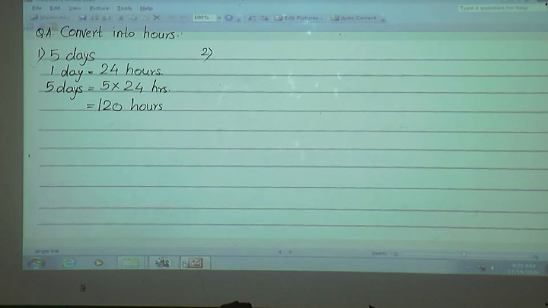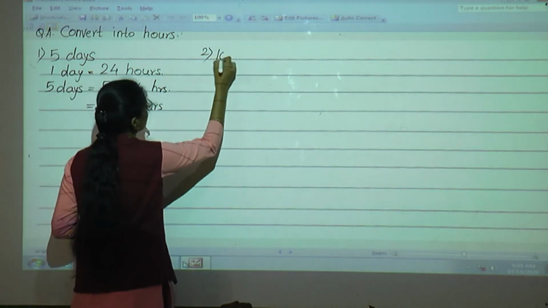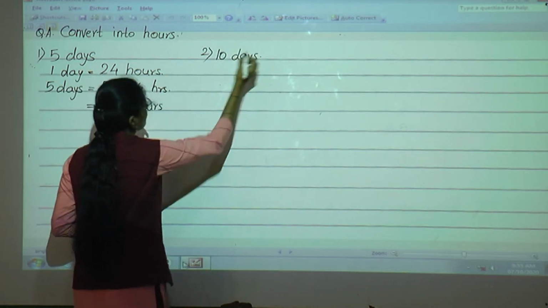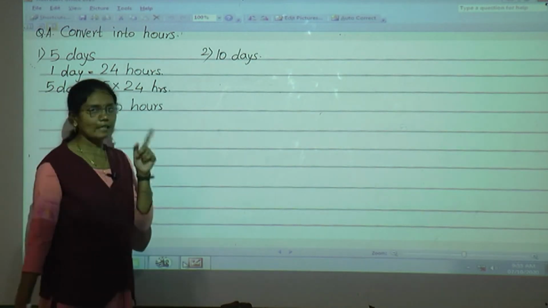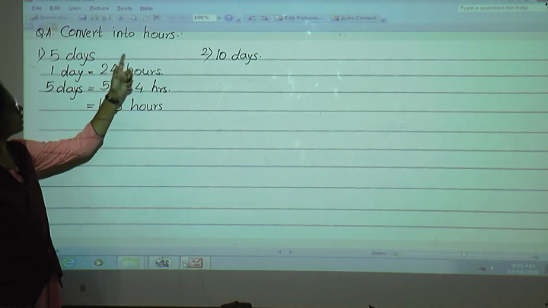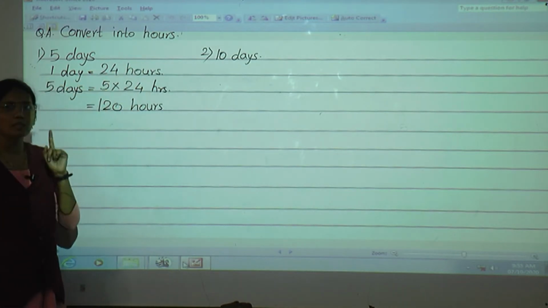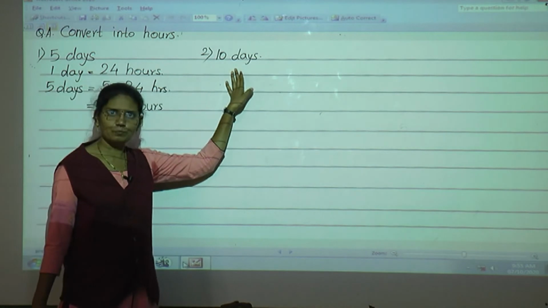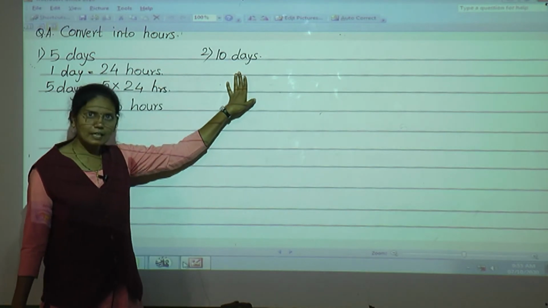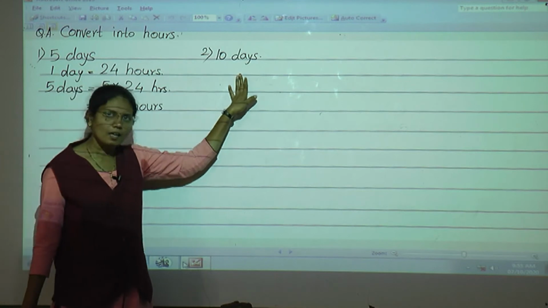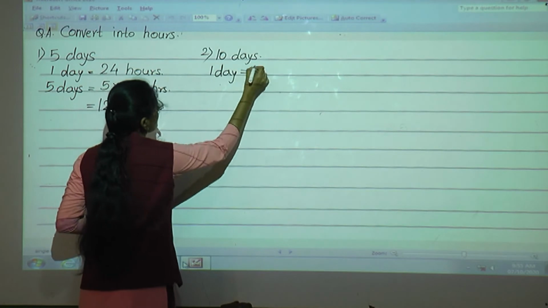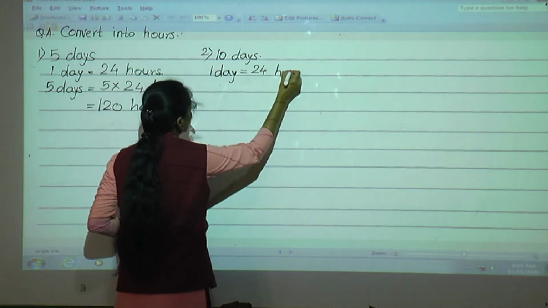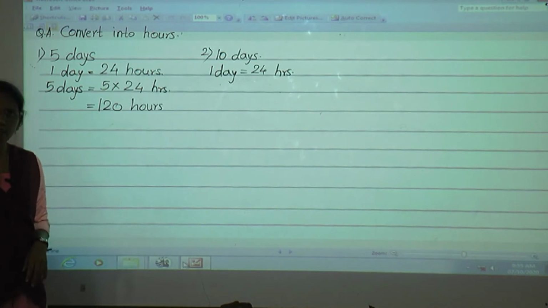Next, 2 number. What is the question? 10 days. We have to convert 10 days into hours. Very simple. What is the first step? See, always you have to read the question carefully. What is the question? Convert into hours. Here days are there. They had given us days, and that days we have to convert into hours. So first what we will write? 1 day is equal to 24 hours.